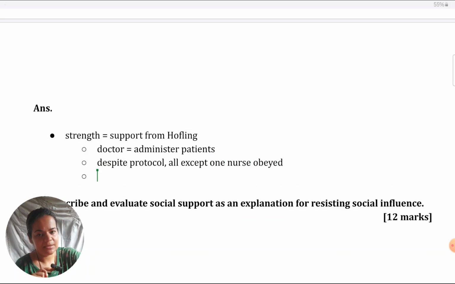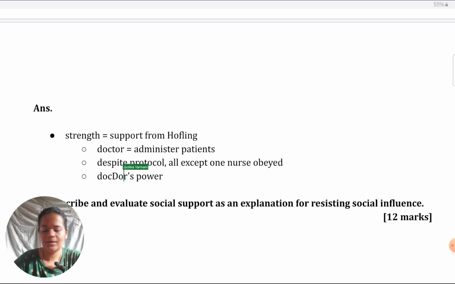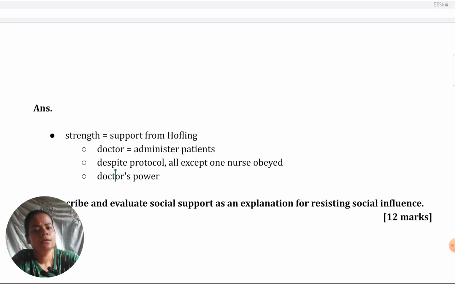When they were asked during debriefing why they had agreed to give the dosage, they reported that the doctor was a legitimate authority figure. They were afraid of the power of the doctor, that he could punish them for disobeying, and they also felt that the doctor knew better than them what is to be done in terms of giving medicines. Of course, that goes more towards agentic state.